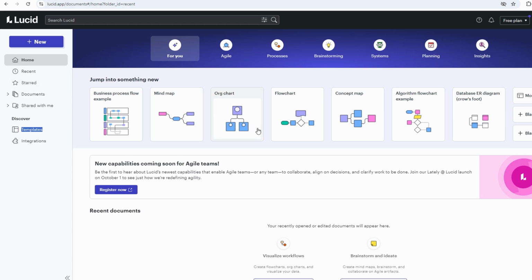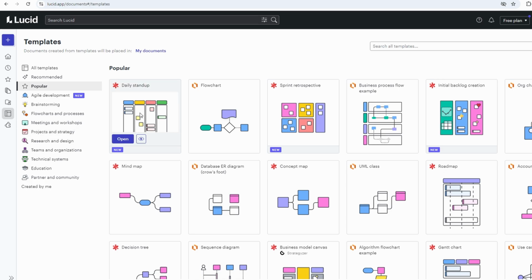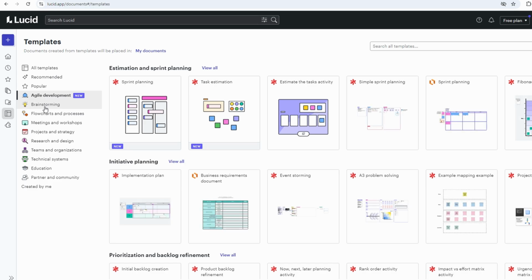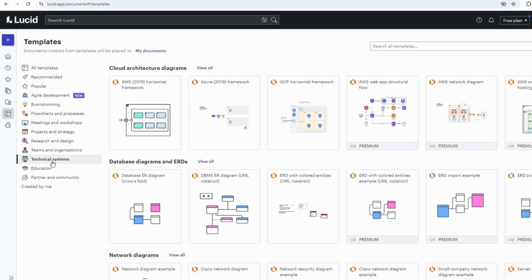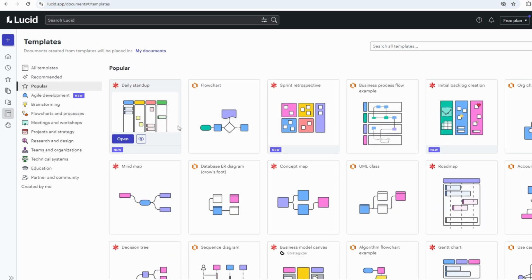Once you're in there, you'll notice there are templates, and these are a huge time saver. It's like when you're cooking but don't want to start from scratch. You grab a pre-made base and build from that. These templates are like that base. There are ones for mind mapping, strategy planning, brainstorming. Pretty much anything you could need to map out, it's got a template for it. You can go ahead, pick one that looks like it'll fit your needs, and start tweaking it.